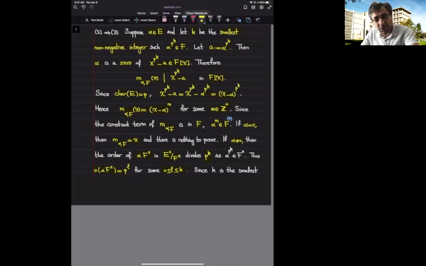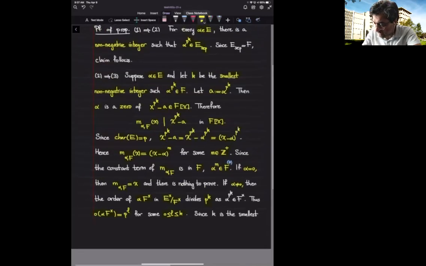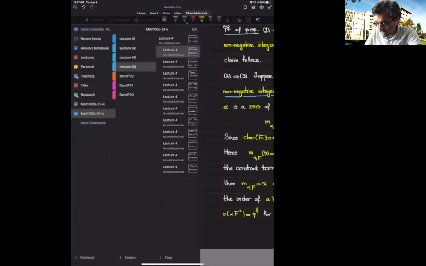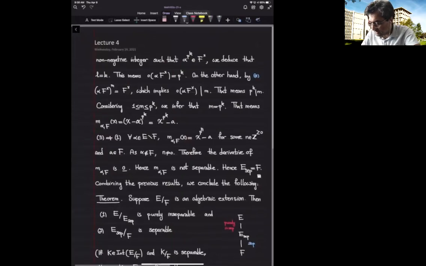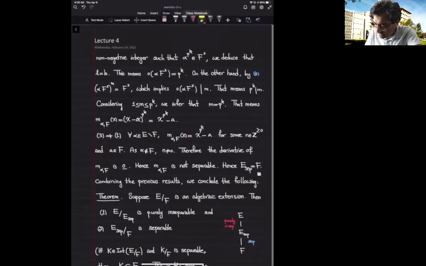But remember, we have chosen k in a way that it is the smallest non-negative integer such that alpha raised to the power p to the k is inside F. Now, if alpha raised to the power p to the l is also inside F, and l is in the range from 0 to k, we deduce that l is k, because k was chosen to be the smallest one, which means that the multiplicative order of this coset is p to the k.